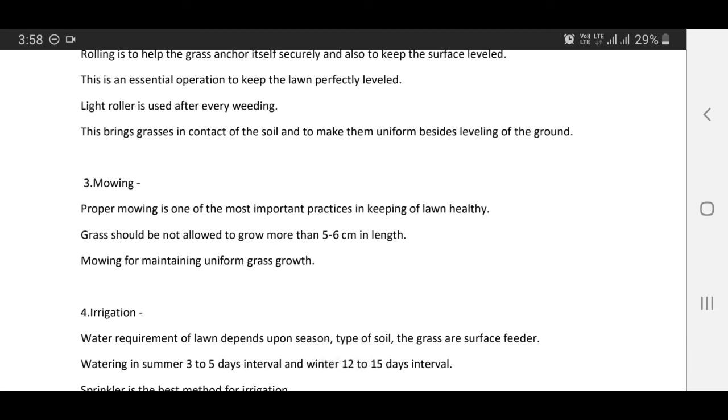Mowing operation. Proper mowing is one of the most important practices in keeping the lawn healthy. Grass should not be allowed to grow more than 5 to 6 centimeter in length. Mowing is done for maintaining uniform grass growth.